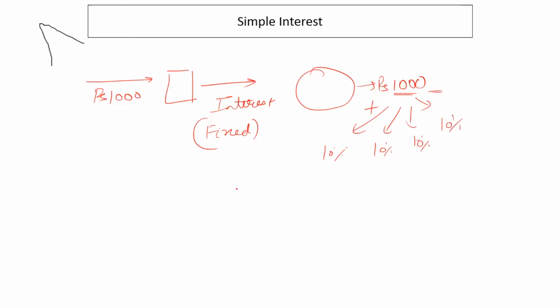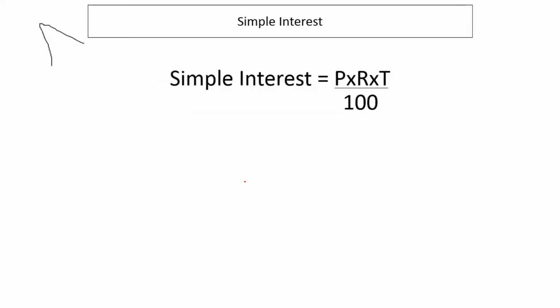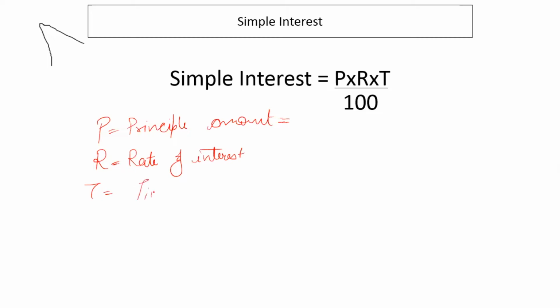So, in case of simple interest, the formula is P, which is the principal amount, nothing but the amount which is borrowed in the very beginning, or the amount which is lent. So P is the principal amount, R is the rate of interest, and T is the time unit.